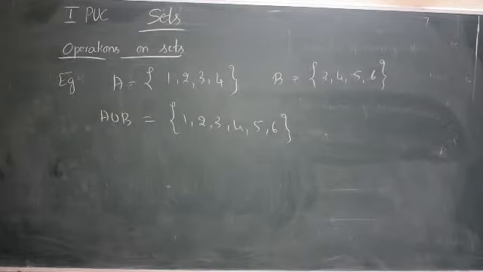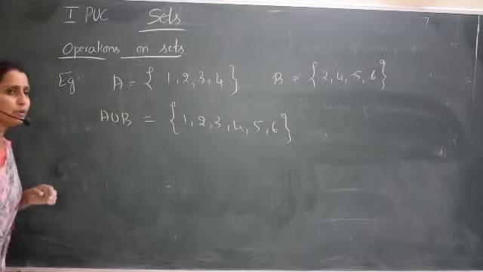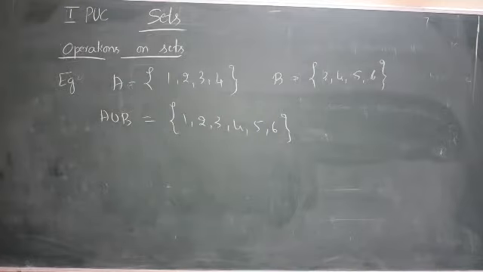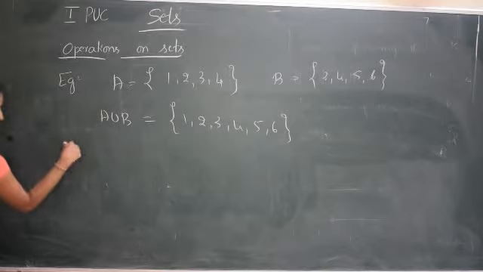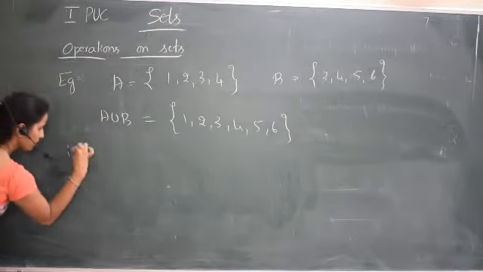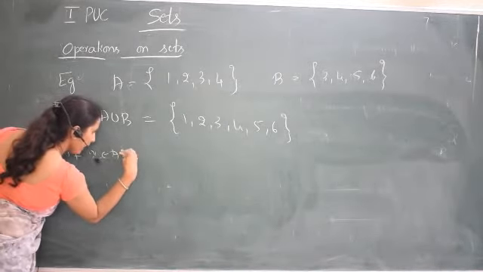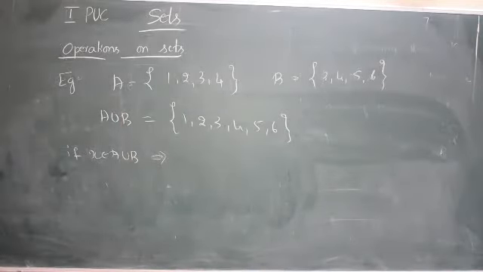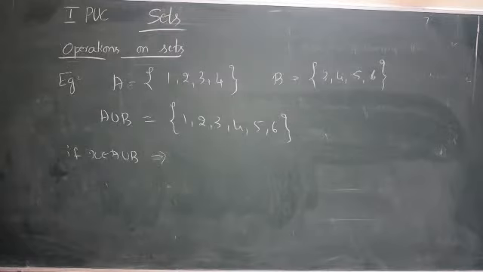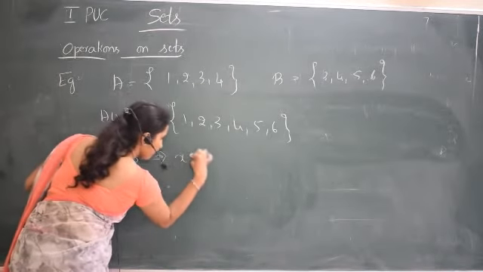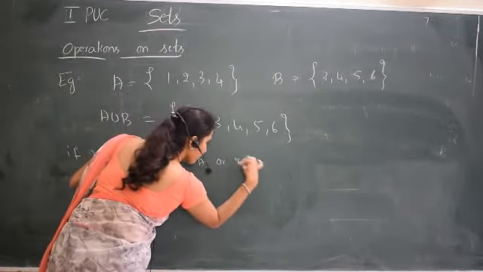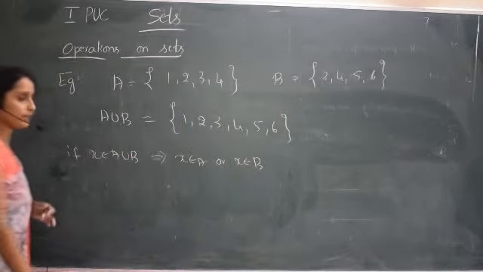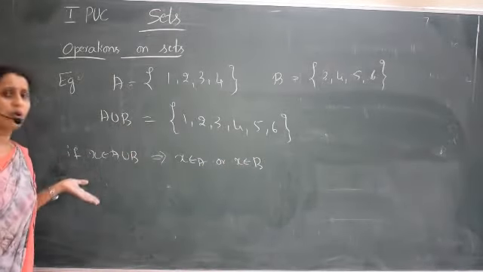So from the definition, we can write A union B as the set of all x such that x belongs to A or x belongs to B. If x belongs to A union B, this implies x belongs to A or x belongs to B. That means either it belongs to A or B.